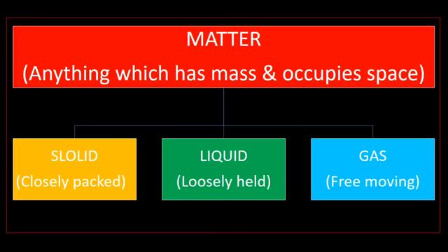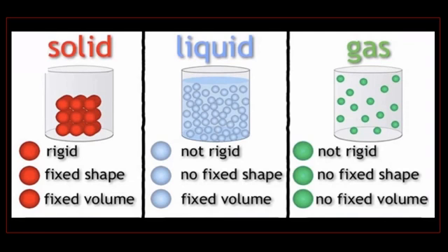Okay, let us discuss what do you mean by matter. As we already know in the first PUC chemistry, matter is anything which has mass and occupies space, and there are 3 states of matter: solid, liquid and gas. In solid, the particles are closely packed, but in case of liquid, the particles are loosely held, whereas in case of gas, the particles are free moving. Okay, this is the picture where you can distinguish between solid, liquid and gas.